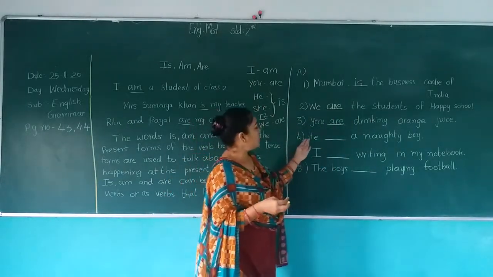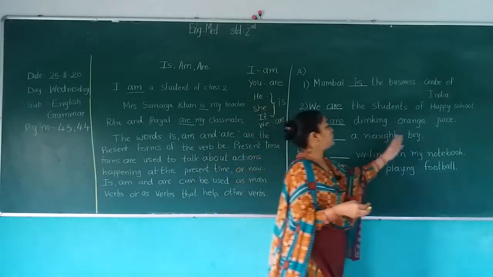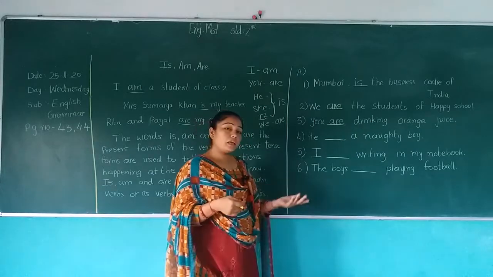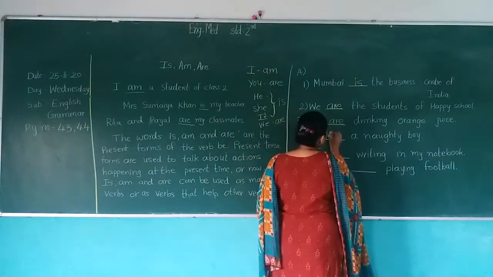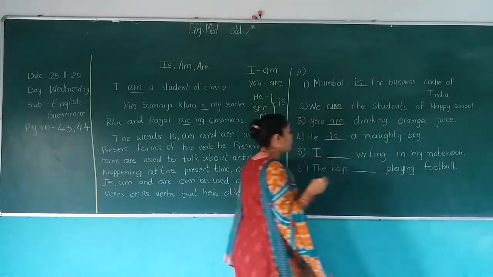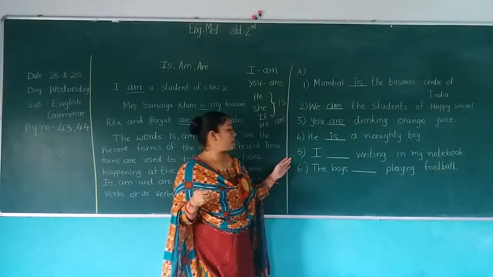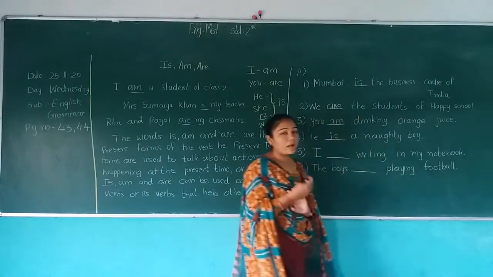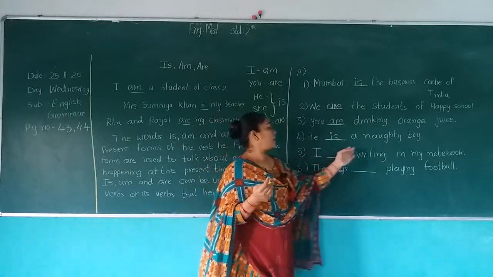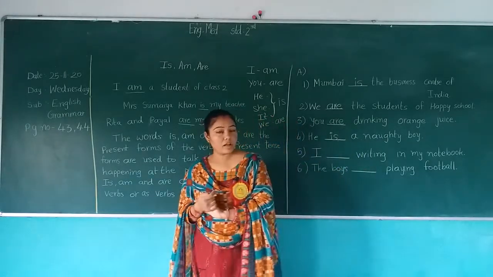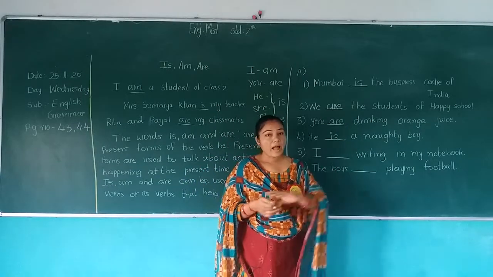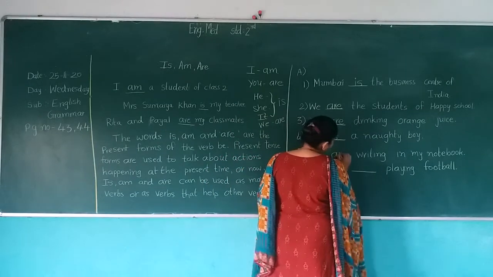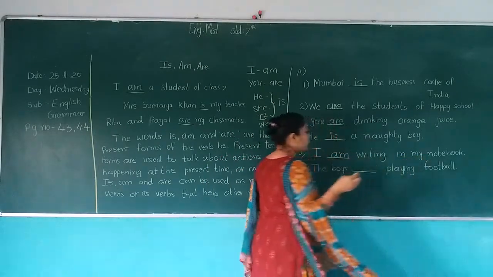Fourth, he dash a naughty boy. Now here he is given. So what do we use? He is a naughty boy. Next, I dash writing in my notebook. Now what will I write here? I के साथ always कौन सा verb use होता है? Am. I am writing in my notebook.